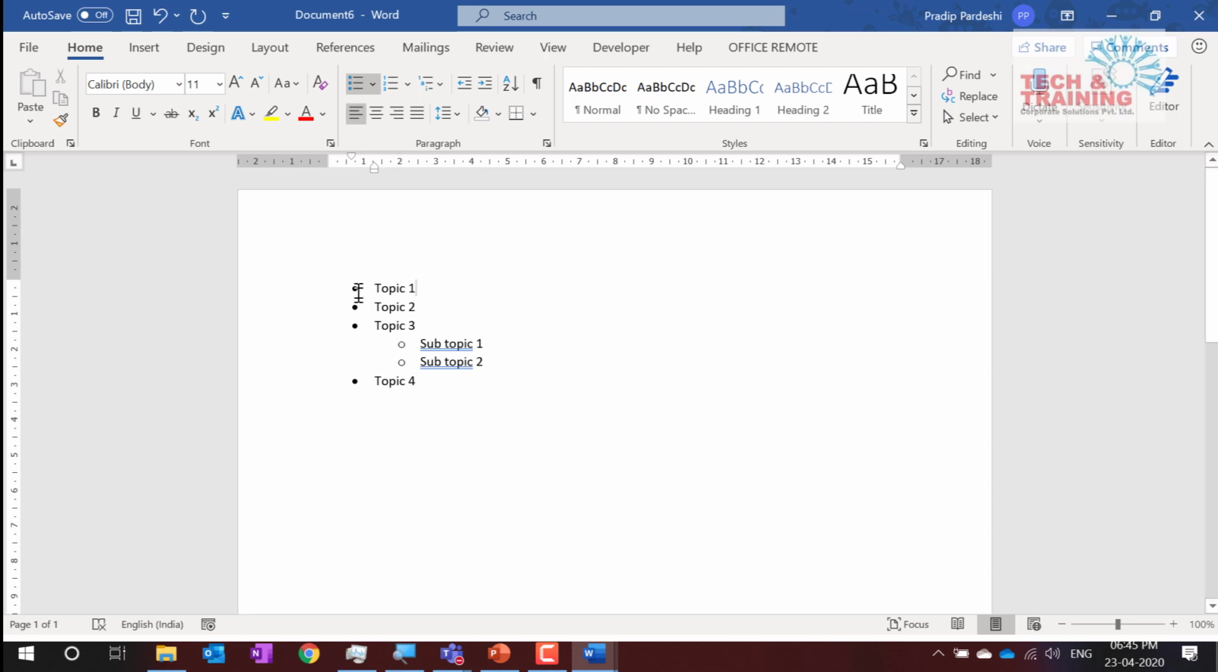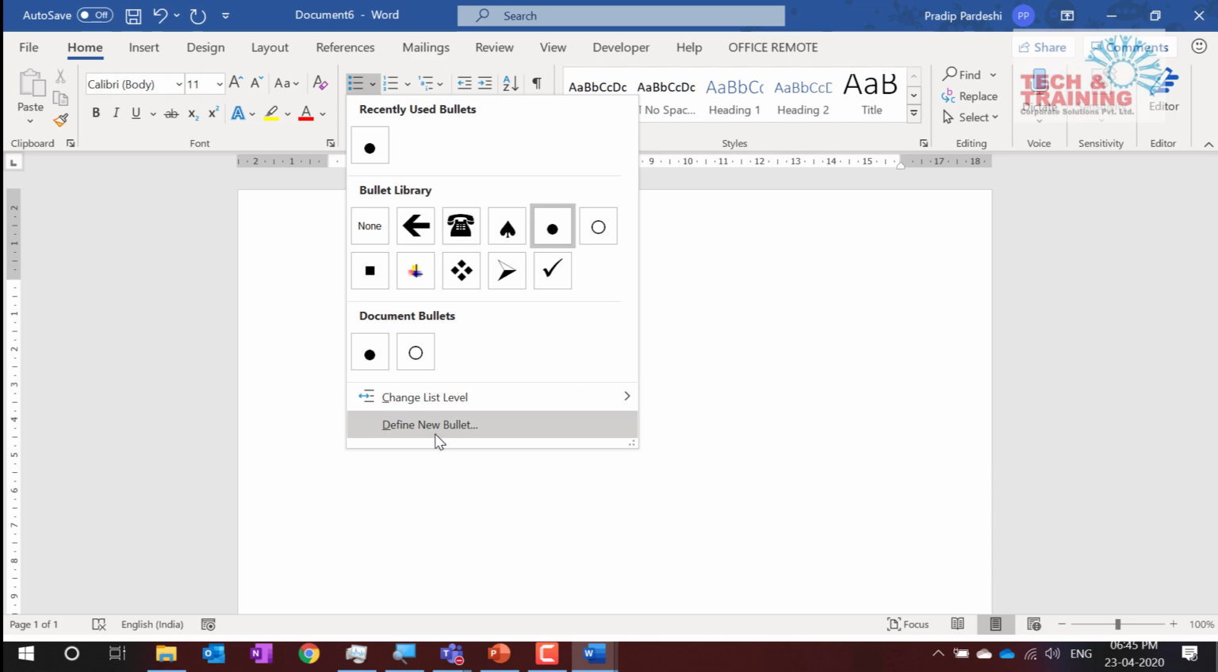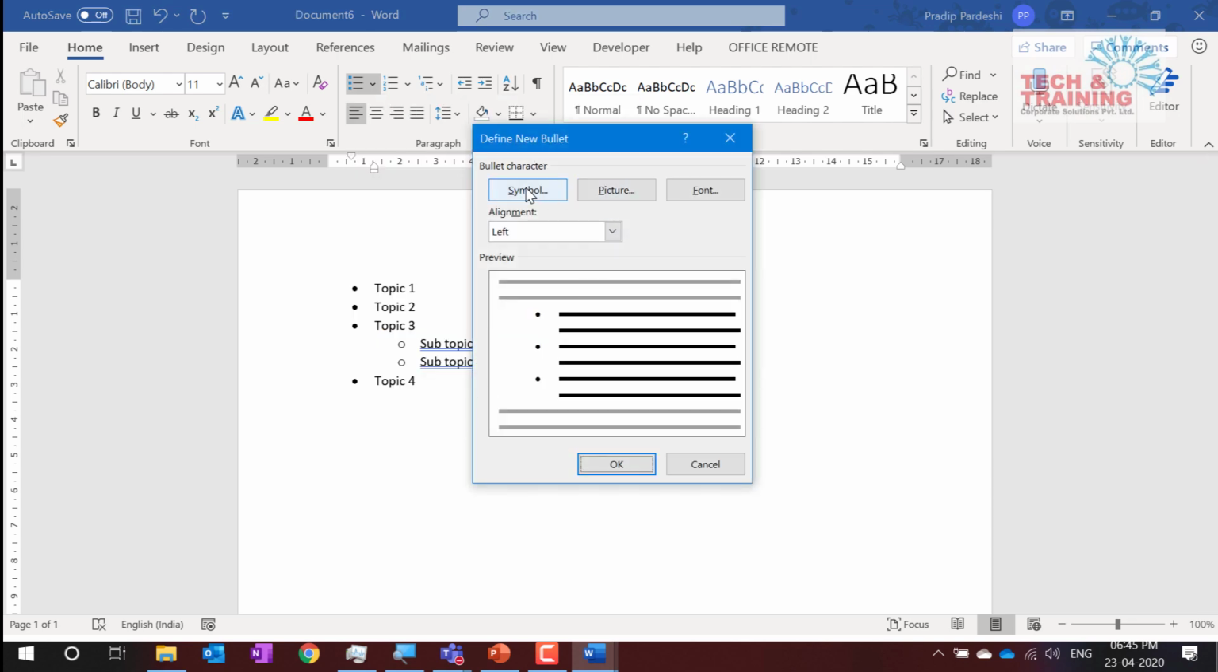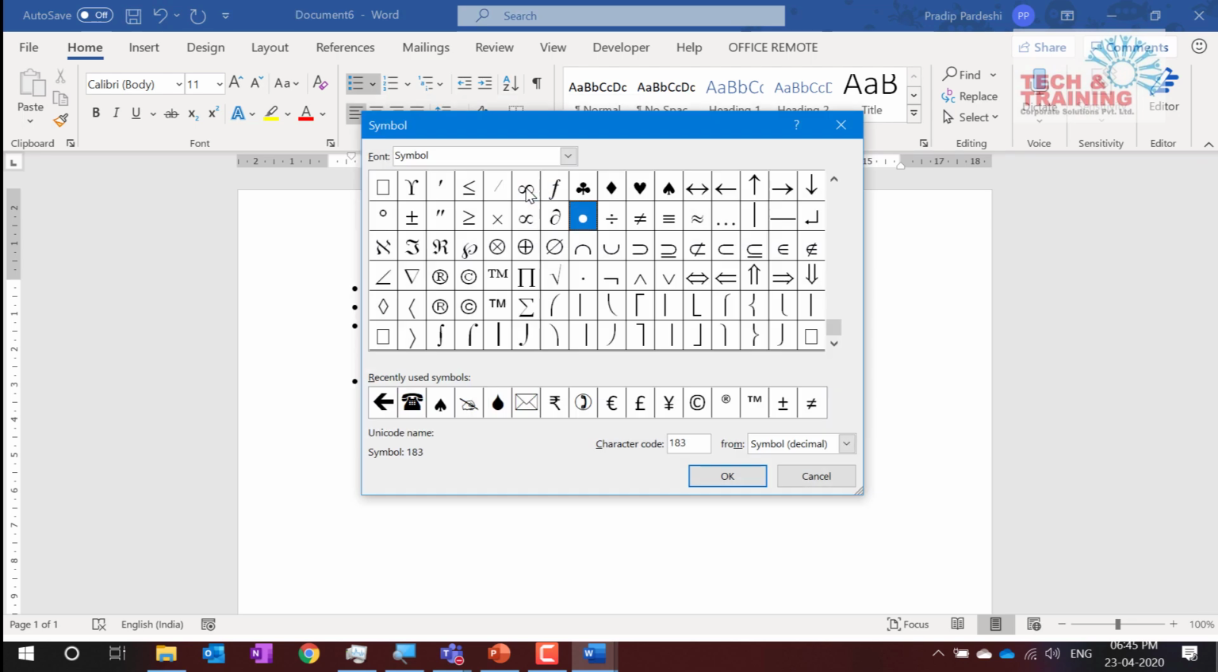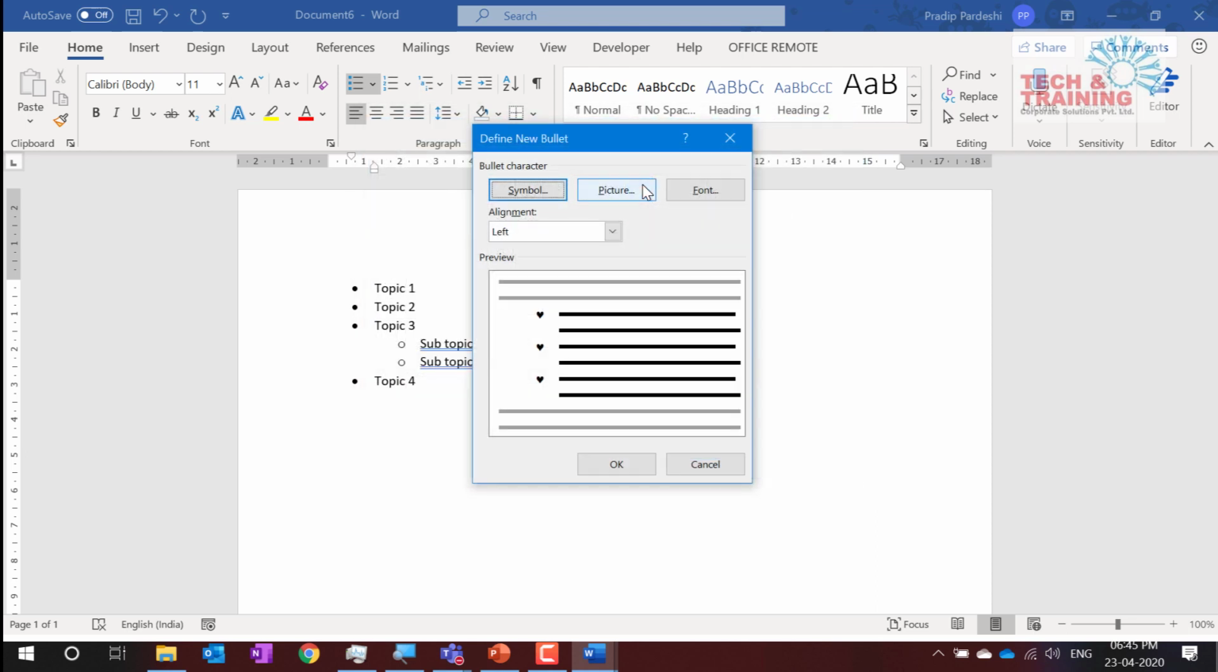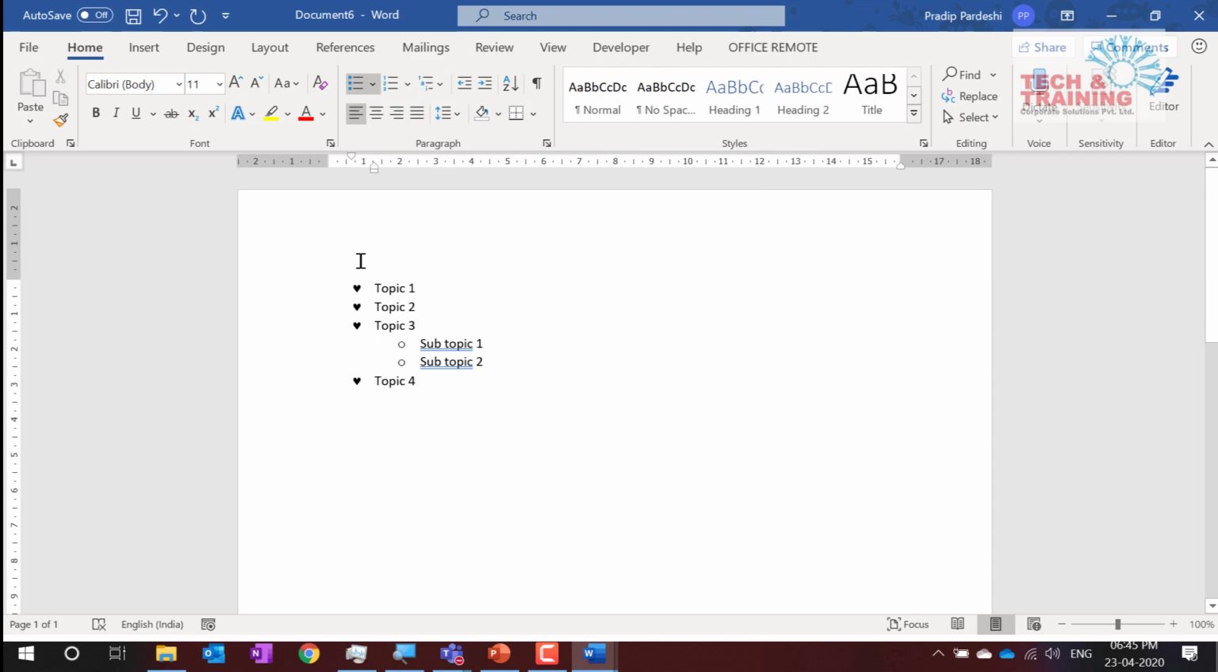You can even change these bullets. These are very boring dots. Come here, go to define new bullet, go to symbol. Here, when you go to symbol, find a symbol and click OK. All the bullets have changed.